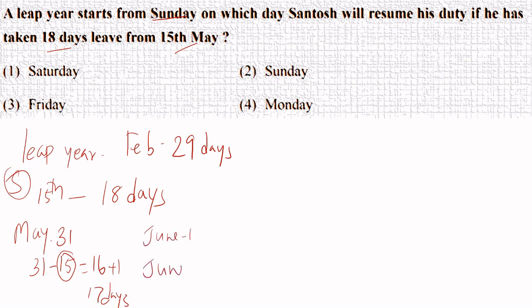That means June 2nd he will be resuming his work. Understood? In that case, we are asked to find out which day June 2nd comes, on which Santosh will resume his duty. Let us start thinking about it, and I will give you a little time to think, then I will start.